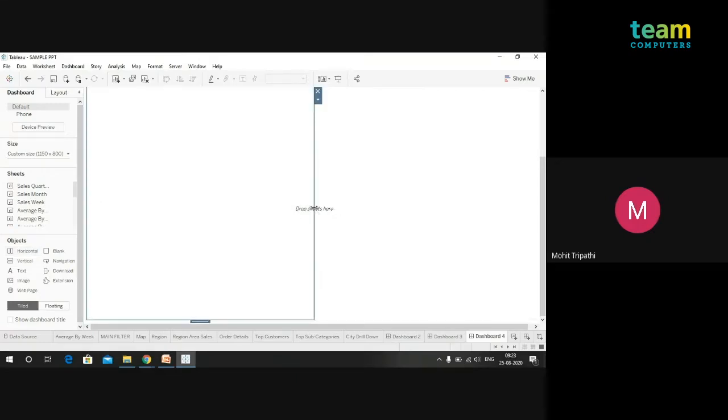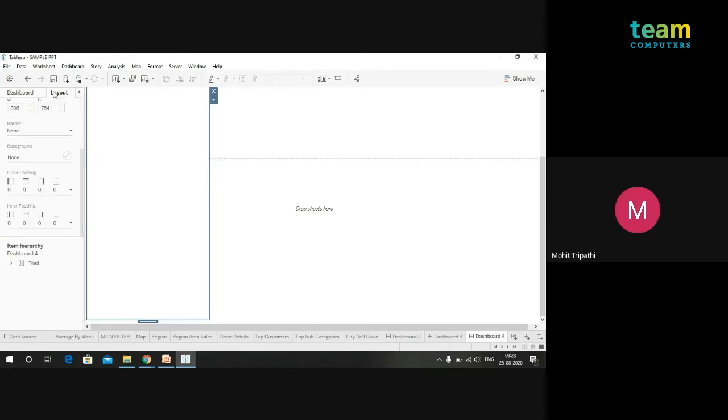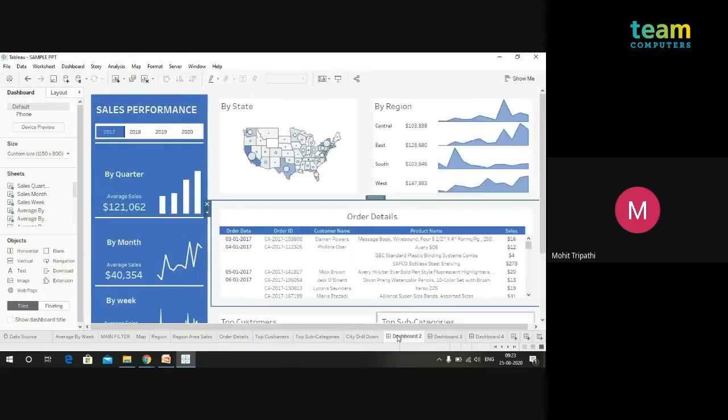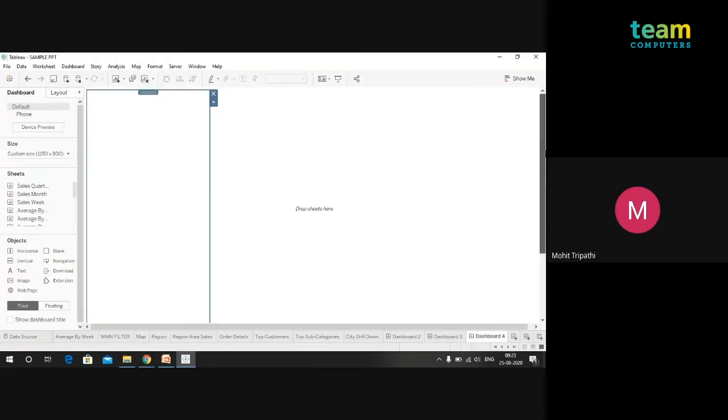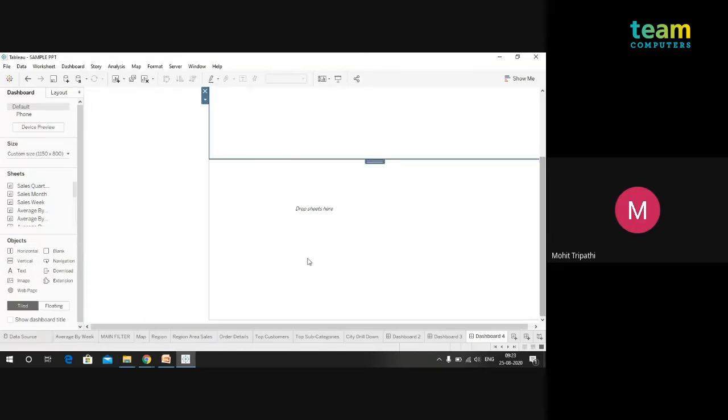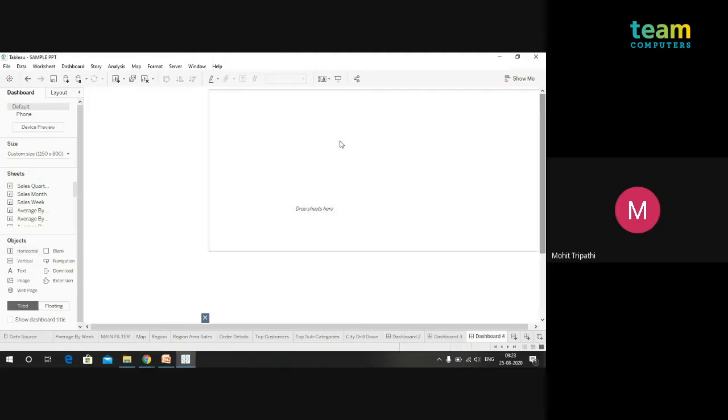Yes, over here. Now we can change the size. As you can see, because the objects are placed one below the other, I have used this. Now we will move towards one more container over here. I'm just creating a basic layout so that we can create the dashboard that we require.